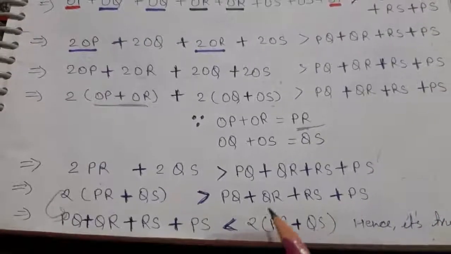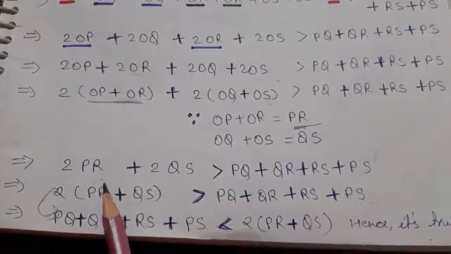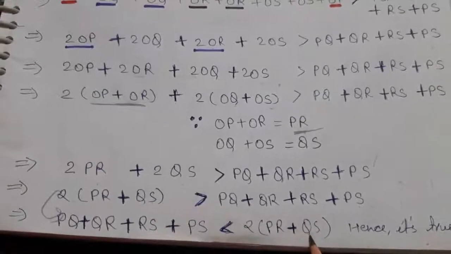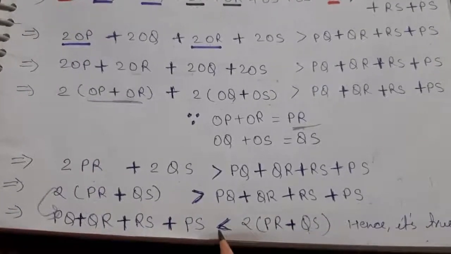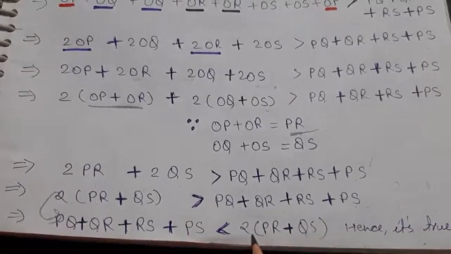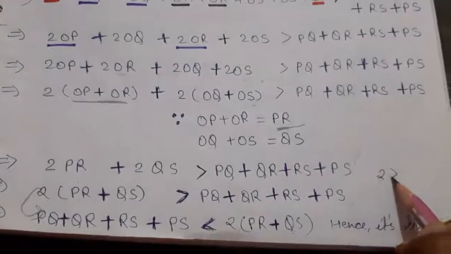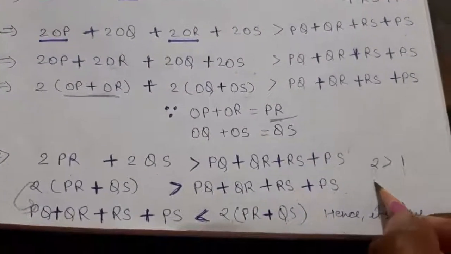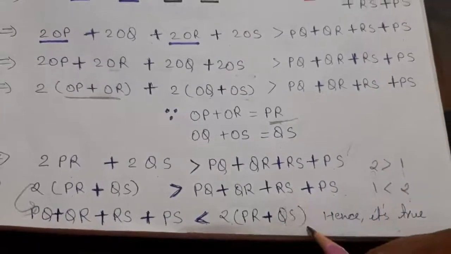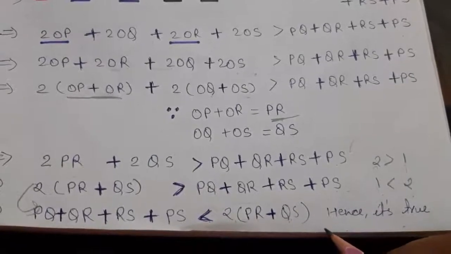Now we got what we wanted till this step. Now you can see here this 2PR and QS in this place it's coming, so I am just writing according to the proving condition which is given in our question. So you can write like that now, without changing any kind of the statement. 2 is greater than 1. So here also, if you look, 2 is greater than 1. So I did the same process here for writing it according to the question.